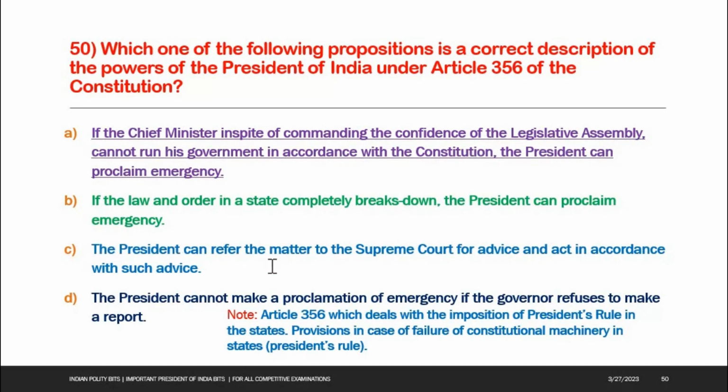C. The President can refer the matter to the Supreme Court for advice and act in accordance with such advice. D. The President cannot make a proclamation of emergency if the Governor refuses to make a report. Option A is the right answer. See the note here. Article 356 deals with the imposition of President's rule in the state and provisions in case of failure of constitutional machinery in the states.